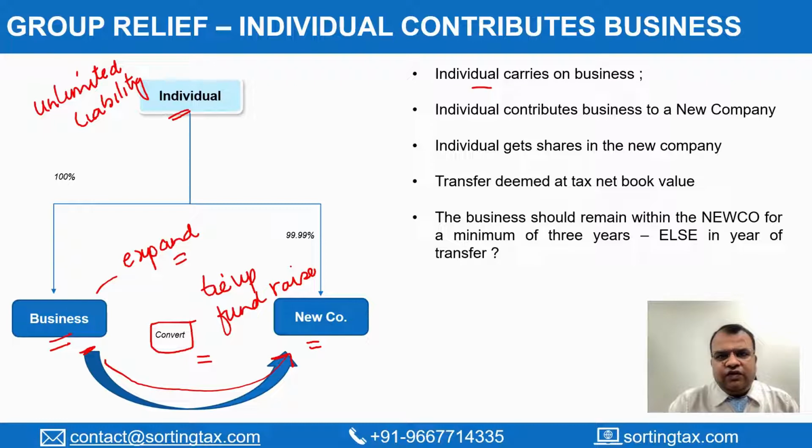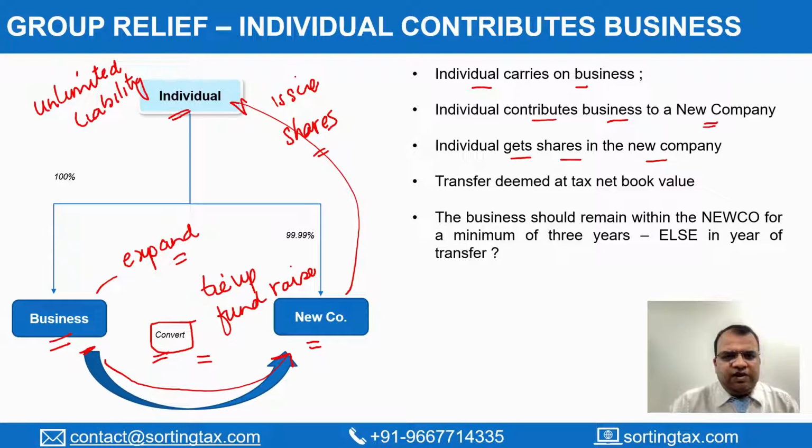So factually, if an individual carries on business, he contributes the business to a new company. So the entire business is transferred to a new company, and in lieu of such transfer, the individual gets shares in the new entity. So this new company will issue shares to the individual. The transfer for this purpose is again deemed to be at tax net book value, just like what we discussed a bit earlier, right? So if these conditions are met, then this conversion will be exempt from taxation.